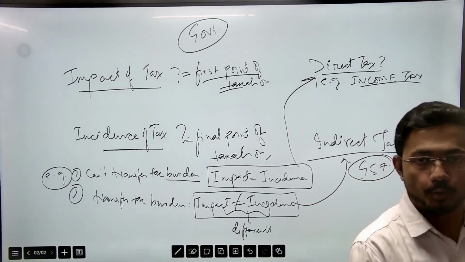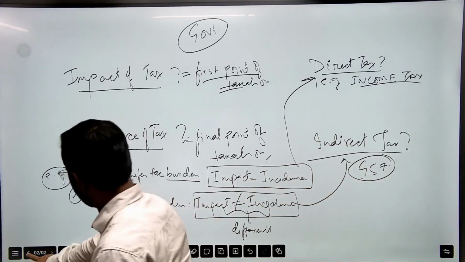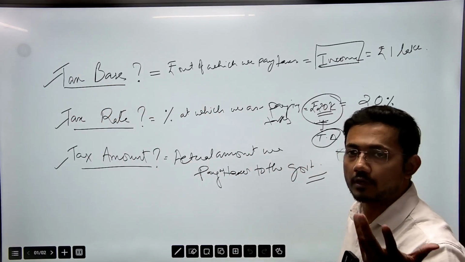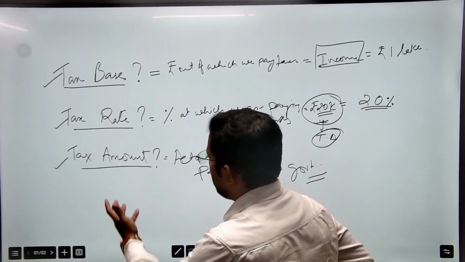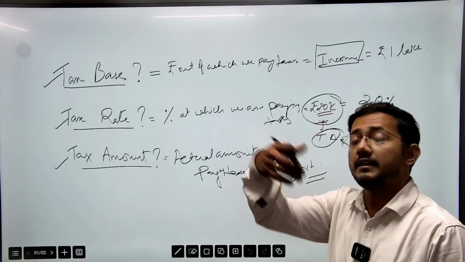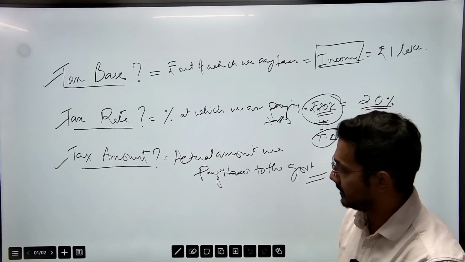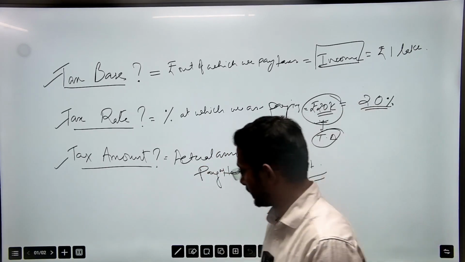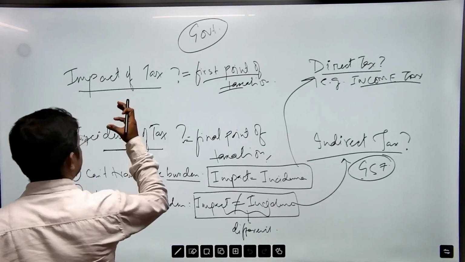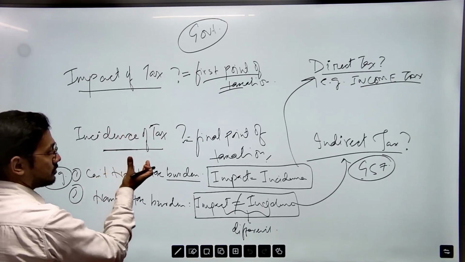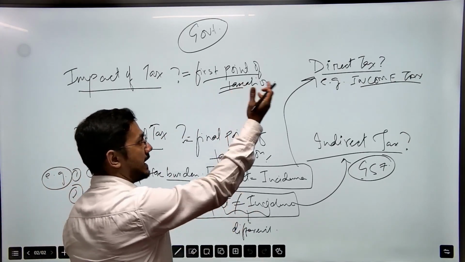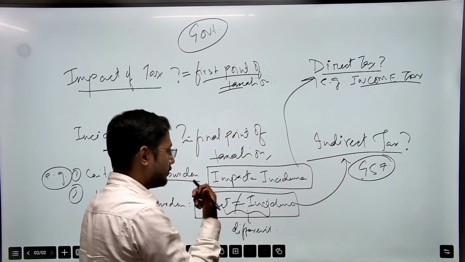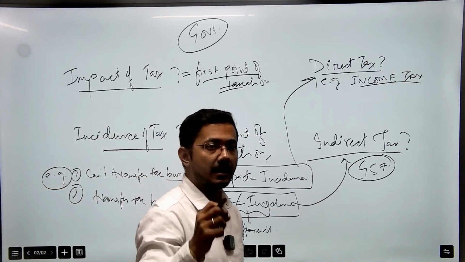All right. So I hope these are clear. What we have studied here is the tax base, which means your income, the amount from where you pay your tax. Next is the tax rate, the percentage of your income that you pay as tax to the government. Tax amount is the amount you have paid as tax to the government. Then we have seen impact of tax as the first point of tax, and incidence of tax as the final point. Direct tax is where incidence and impact are the same, and indirect tax is where impact and incidence are on different points.